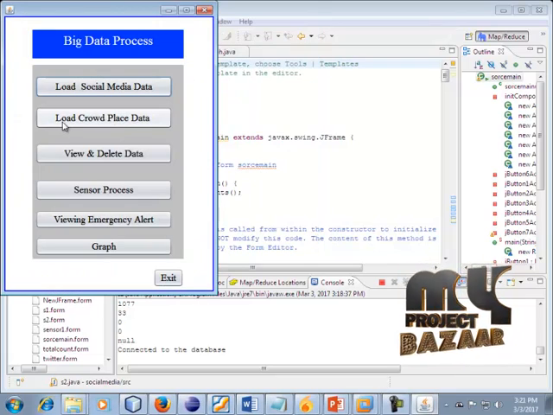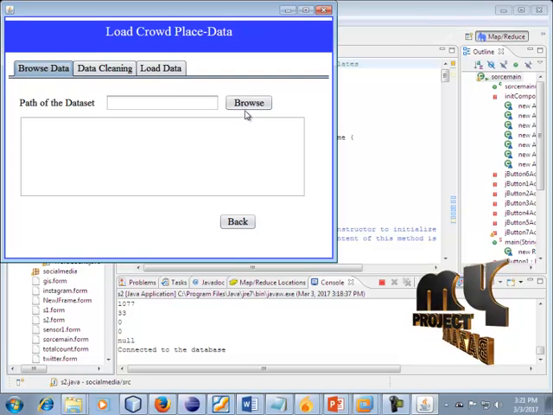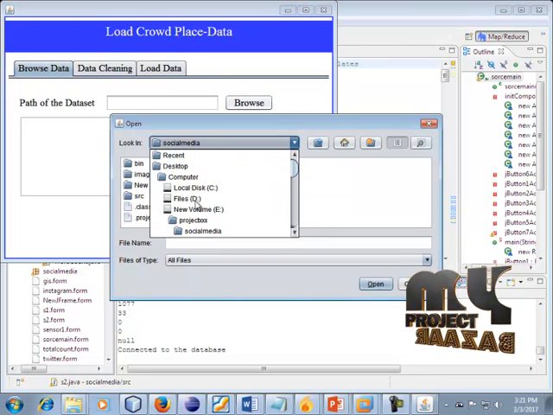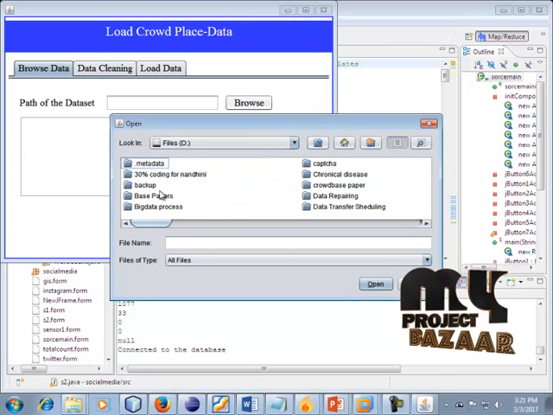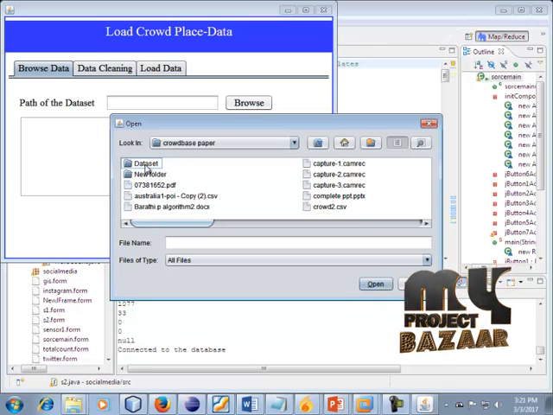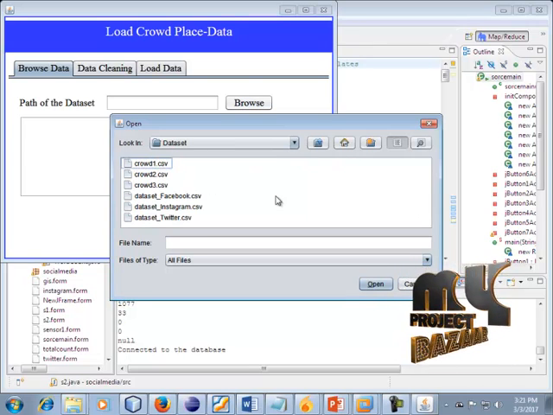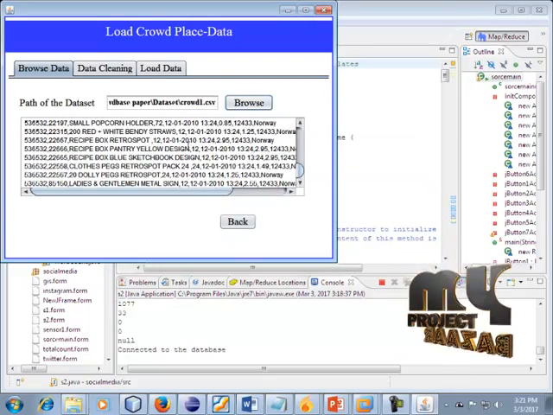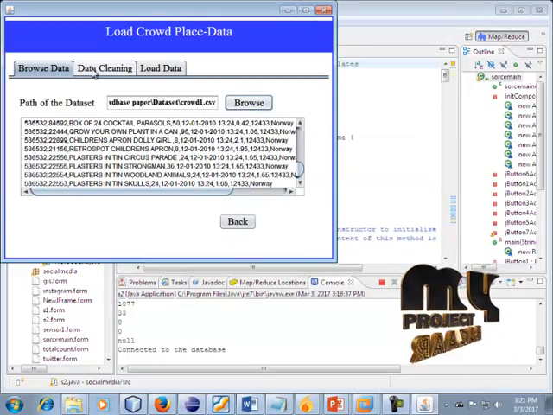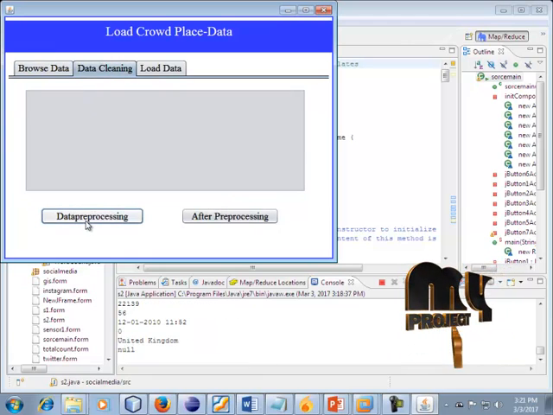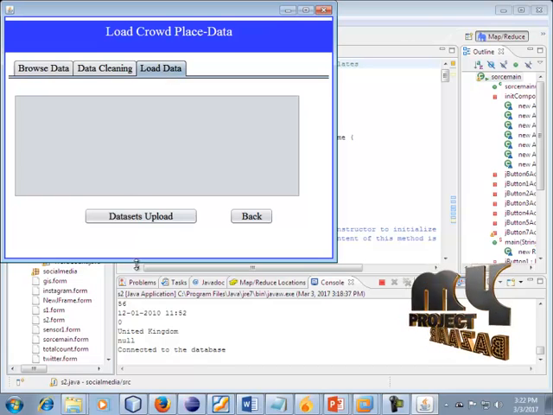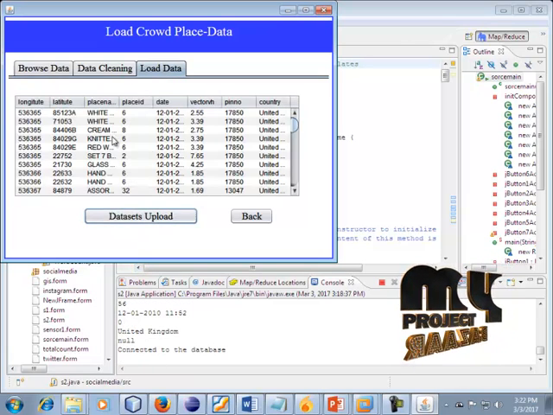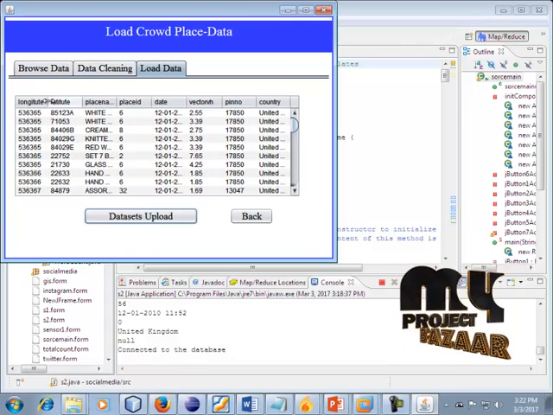Next module is load crowd based dataset. Click this. Select your crowd dataset, the crowd based super dataset, crowd one. Our crowd places are displayed in this process. Next, the data cleaning process. Click data pre-processing. Data pre-processing is completed. After pre-processing, the data is completed in this field. Next, load dataset. Click this button. Our dataset is uploaded successfully in our process.